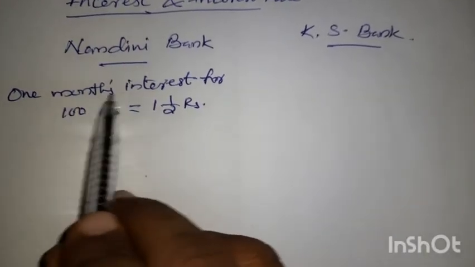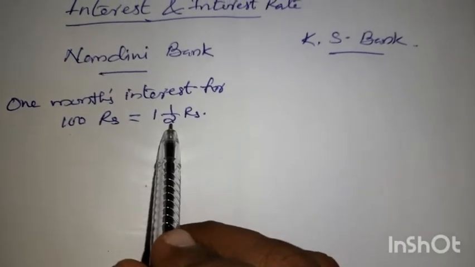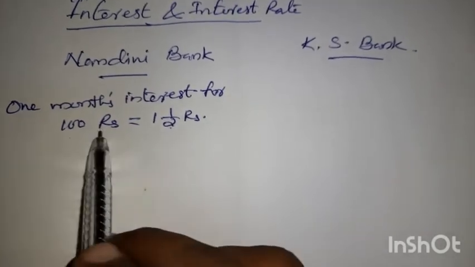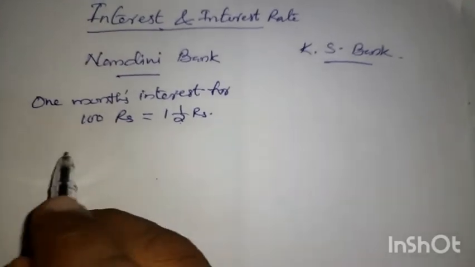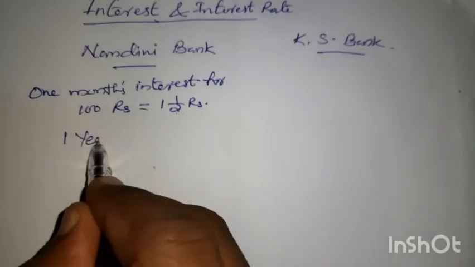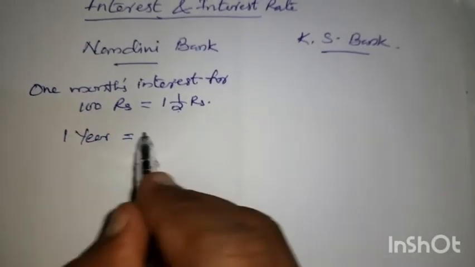Nandini Bank, 1 month's interest. How much? 100 rupees for 1.5 rupees. Every 100 rupees, 1.5 rupees interest will be given. Then what about in 1 year? In 1 year, how much interest will they give for 100 rupees?